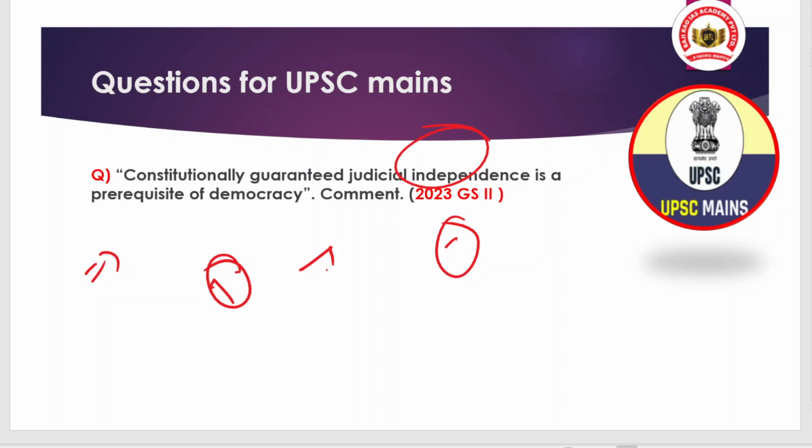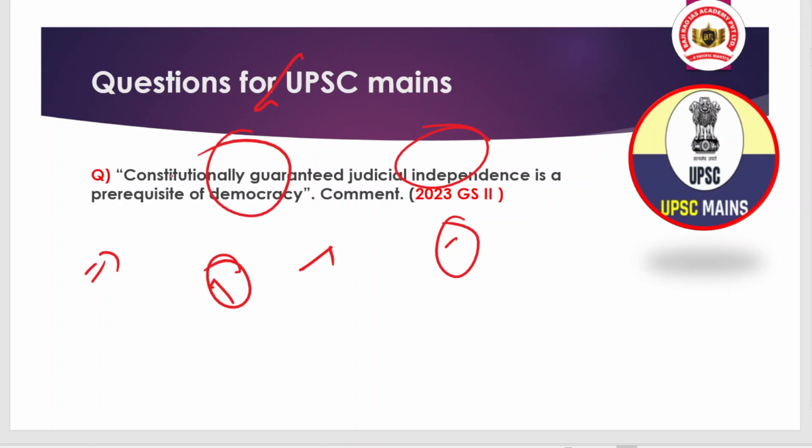Consider a case like India: we have judicial independence, we have the Supreme Court, we have the executive, we have the legislature, and all are separated. And that's why if the executive tries to interfere in legislative action or in judicial action, the judiciary is here to protect the interest of the constitution and the sanctity of the constitution. That is an important point you need to understand.